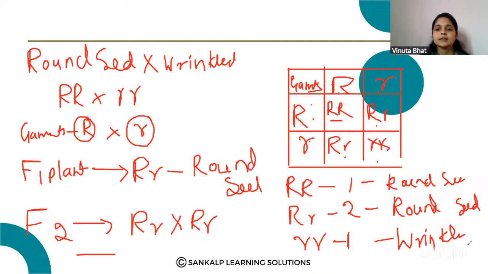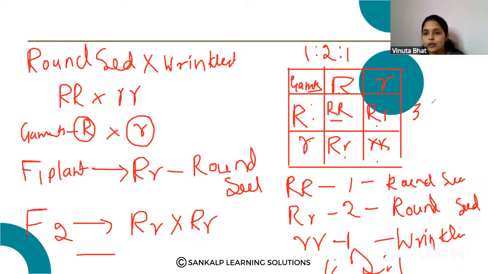Okay. Then here you have to write the genotypic ratio of this plant, that is 1 is to 2 is to 1. The genotypic ratio is 1 is to 2 is to 1. If you write the phenotypic ratio, type of plants, that is 3 is to 1, because 3 round seed producing plants and 1 wrinkled seed producing plant. Okay. 3 round seed and 1 wrinkled seed producing plants are produced.